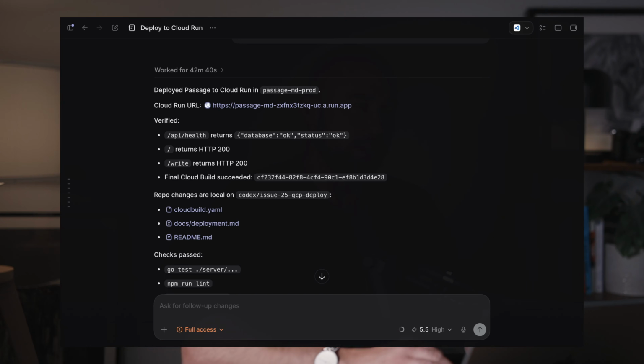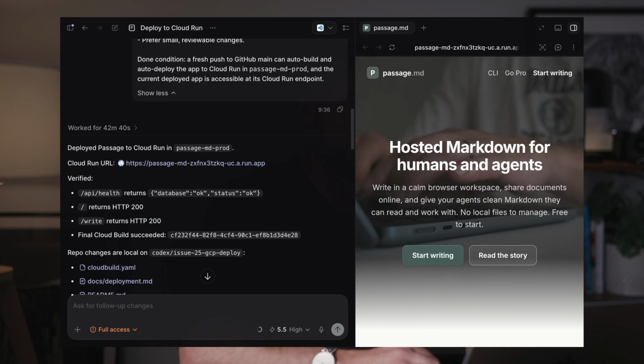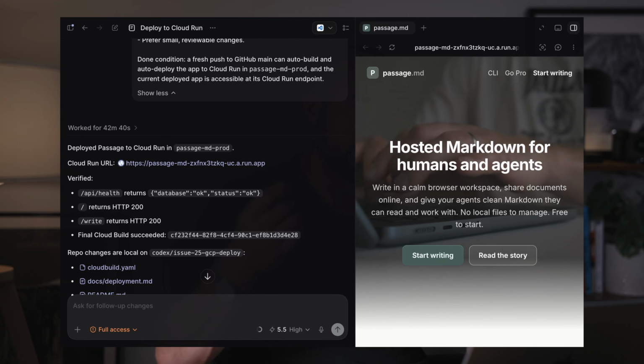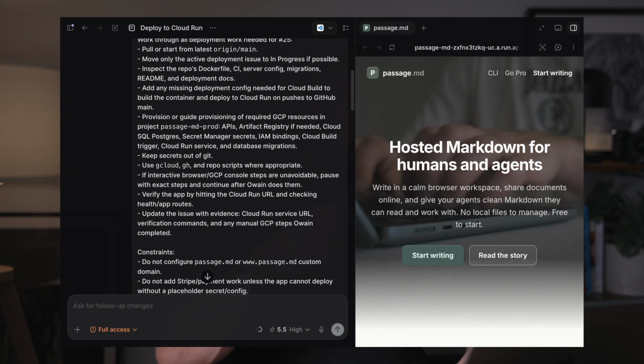Okay, so the next example I want to show you is, again, one of my favorite use cases for the goal feature: to work on a difficult, long-running problem. So I was building a SaaS application, and what I wanted to do was deploy this to Google Cloud. So I had a SaaS application I've been building. It runs on my local machine, but it's not deployed to production. So what I did is I set a goal to the agent to deploy this to production.